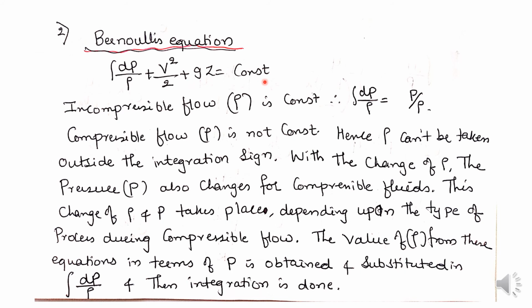For incompressible flow, rho is constant, so the integration of dP by rho was written in the form P divided by rho. But here we are going to study compressible flow, where rho is not constant.